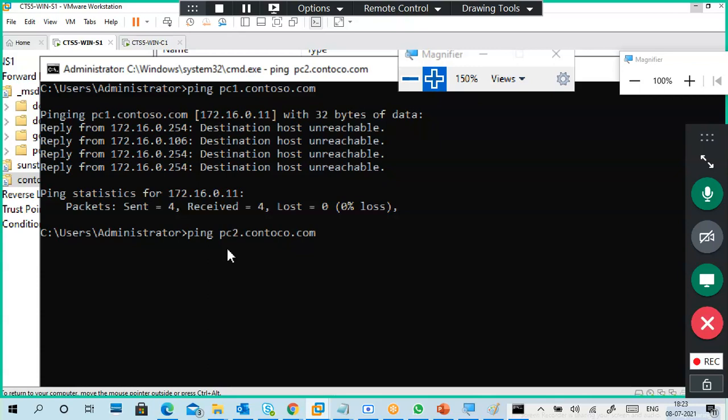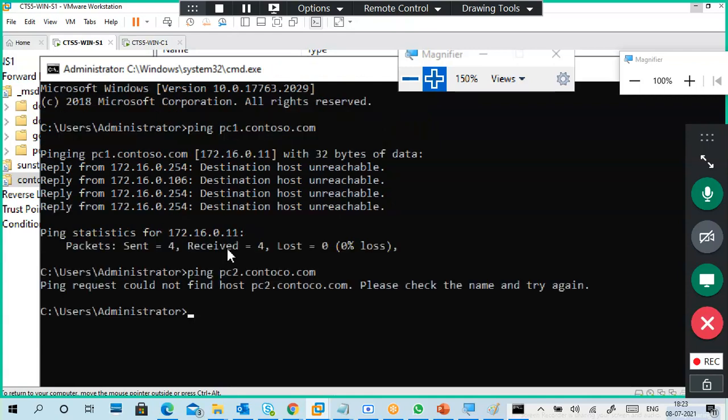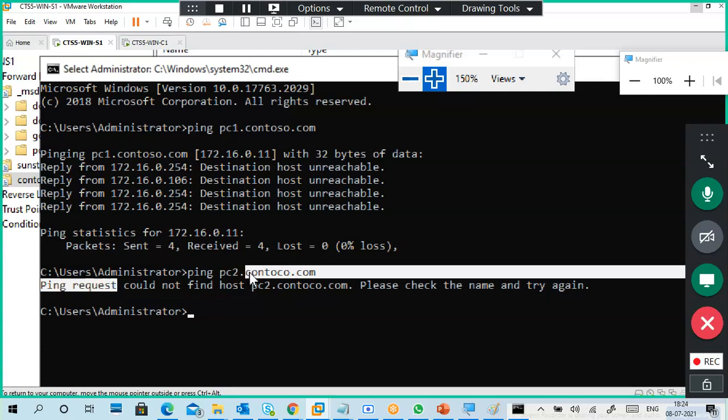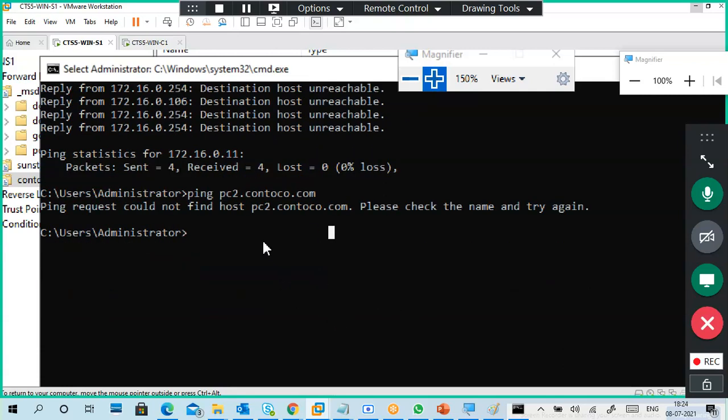Wrong spell. Yeah, that's it, it is waiting. Okay, yeah, it is giving PC1. Okay, here it is. The error is showing because it didn't find this .com, because of the wrong name. Very good.